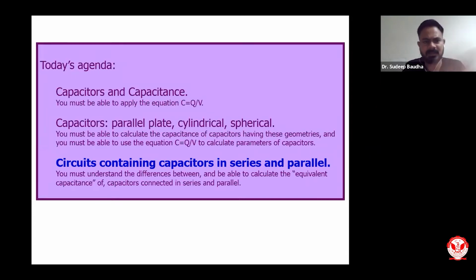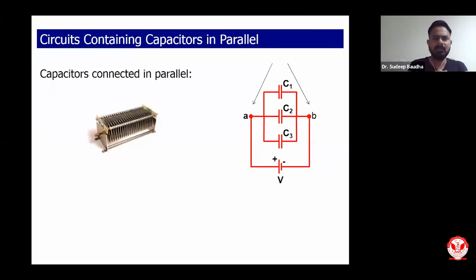So we will quickly see this. That was our agenda item for yesterday, but unfortunately we had to stop yesterday. Today we will continue with this also. Right. So there are two possible combinations: there can be circuits which contain capacitors in parallel, and there can be circuits which contain capacitors in series. The two possible configurations are there. We will see each of them one by one.